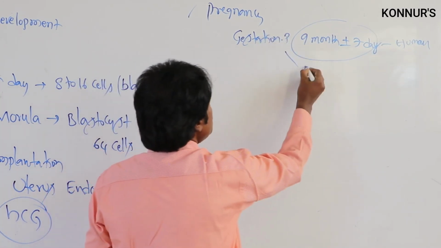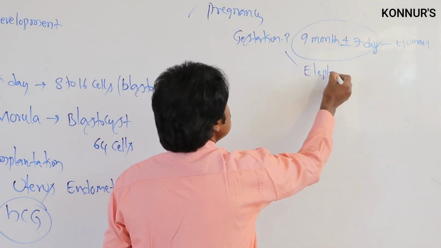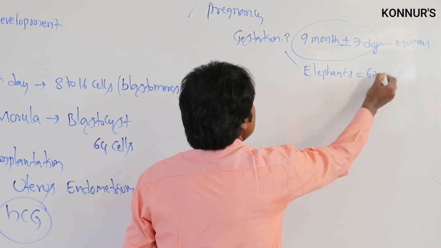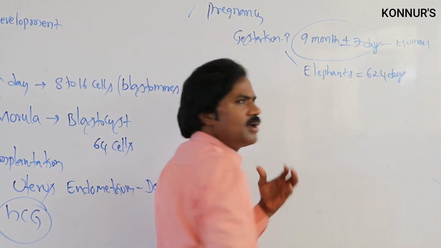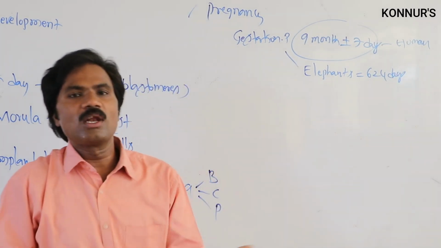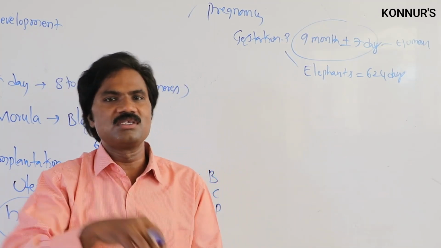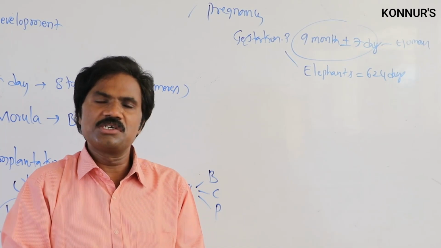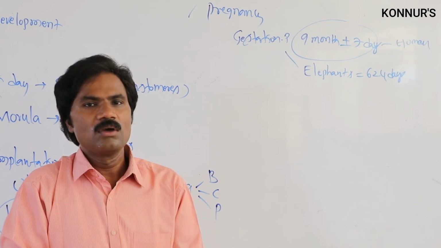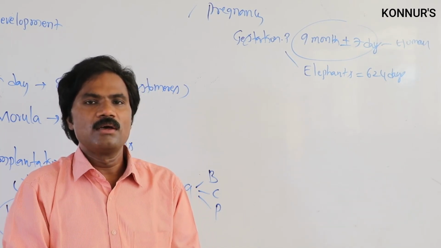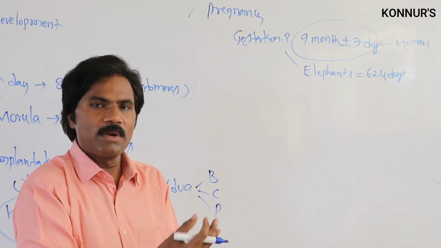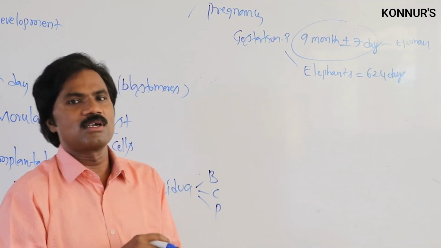In cats as well as dogs, it is 60 plus days, exactly 63 days. The very least gestation period is present in the rat. Within a month, it completes embryonic development and is ready to deliver its young ones.